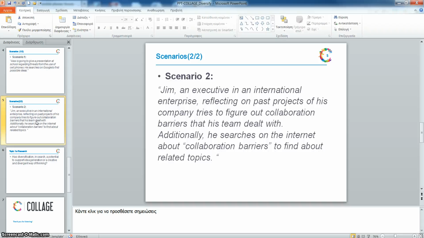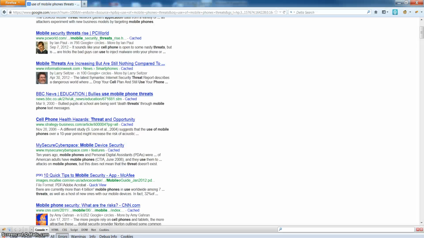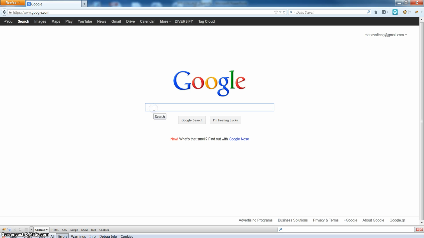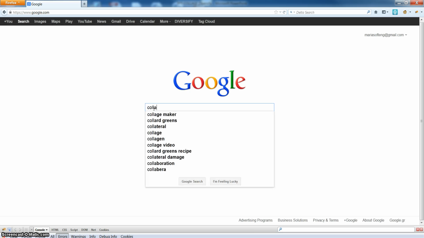Jim, an executive in an international enterprise, reflecting on past projects of his company, tries to figure out collaboration barriers that his team has dealt with in the past. Additionally, he searches on the internet about collaboration barriers to find out about related topics. I will go back to Google to search for collaboration barriers.